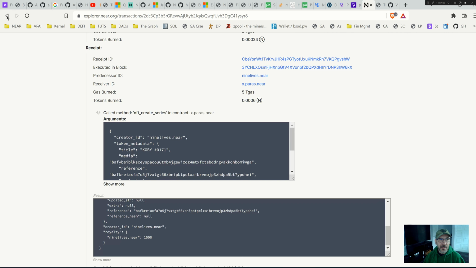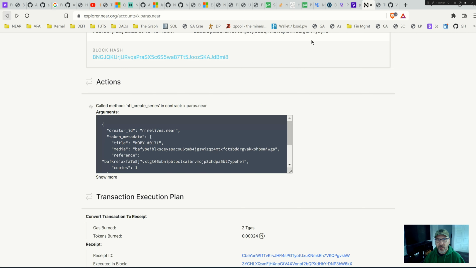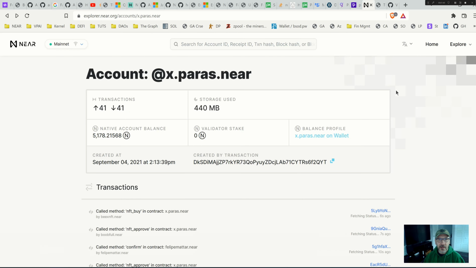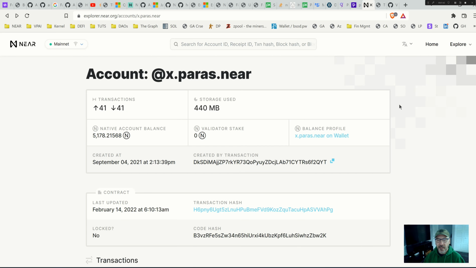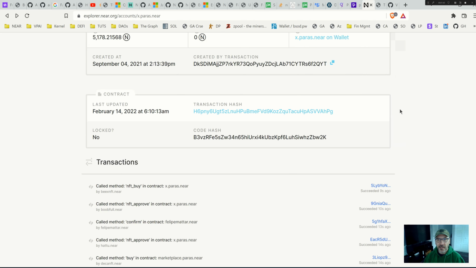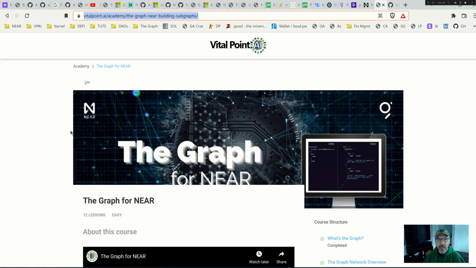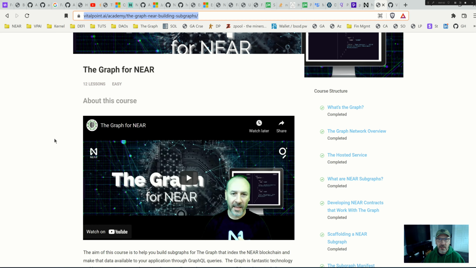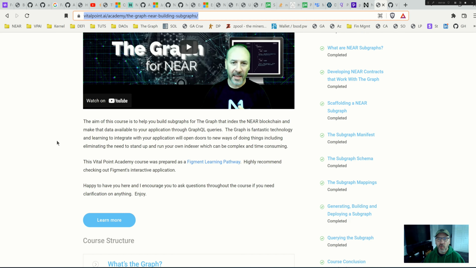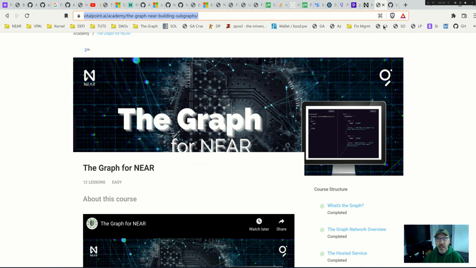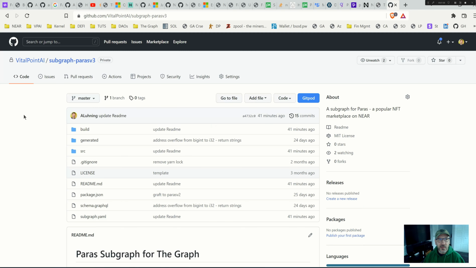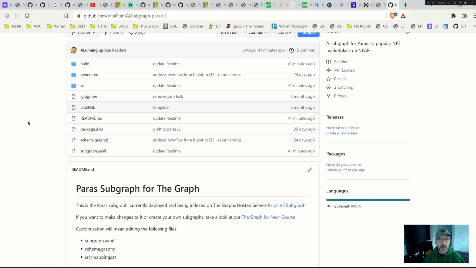But after lots of trial and error, and as we're on to version 3 after a couple of previous subgraphs, we now have one that's been pretty robust and has been indexing without issue for the last, like I said, 24 days. We followed the information that we put together in this Graph for NEAR course in order to do this, and of course it's all deployed into this GitHub repo here for people to customize and use as they wish after the competition.